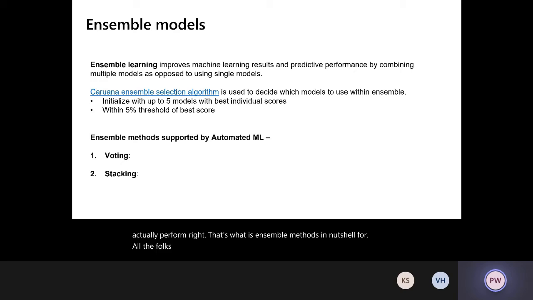The way automated ML supports ensemble is, first of all, there is the Caruana ensemble selection algorithm, which selects what algorithms to use as part of the ensemble process. I might have run 100 iterations as part of my automated ML cycle, and it selects the top 5 from those. Within those top 5, they should be within a 5% threshold of the best score I got. Then iteratively it goes through and adds other models to this particular ensemble model. There are two techniques it supports for combining the individual models.